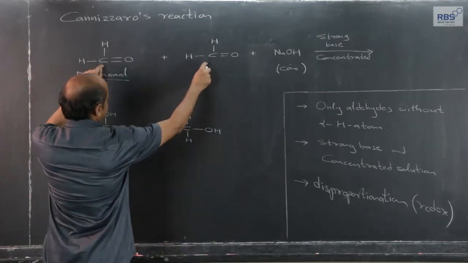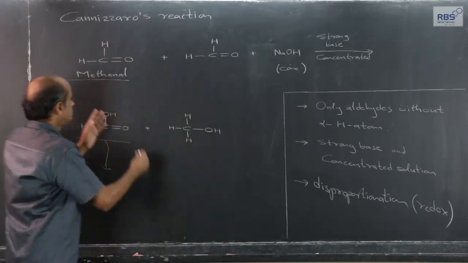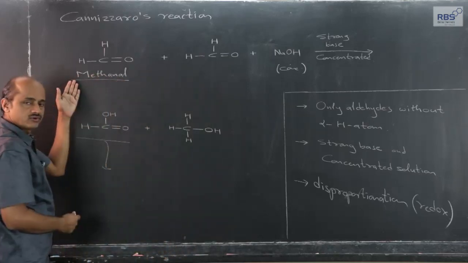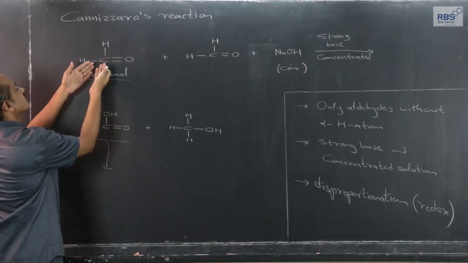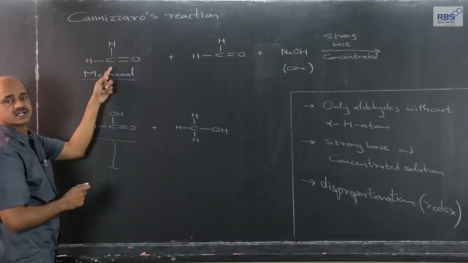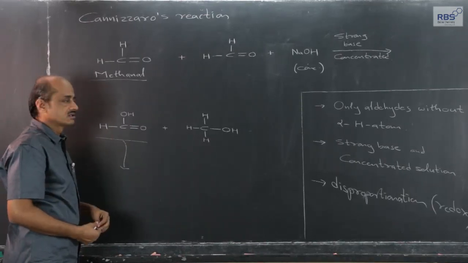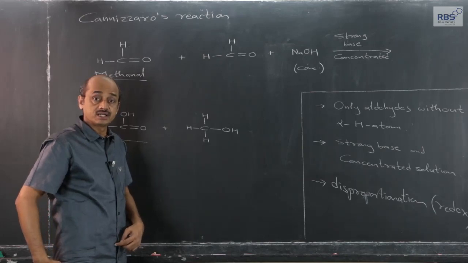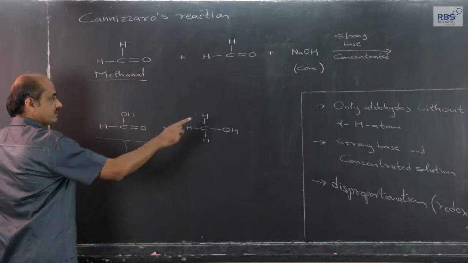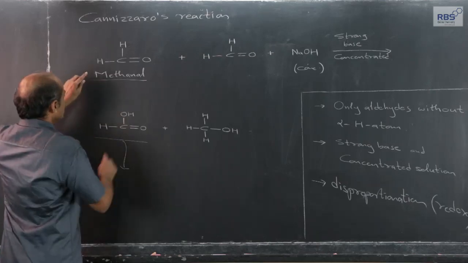Two molecules of aldehydes, of course only aldehydes without alpha hydrogen atom. Here in methanal, the example we have taken, the carbon directly attached to the carbonyl carbon, the aldehydic carbon, is not present. Therefore alpha carbon is absent, and the possibility of alpha hydrogen does not arise. So the condition is automatically fulfilled here.